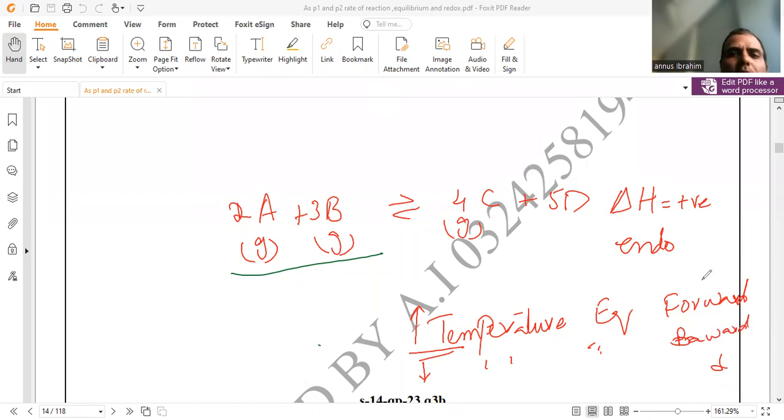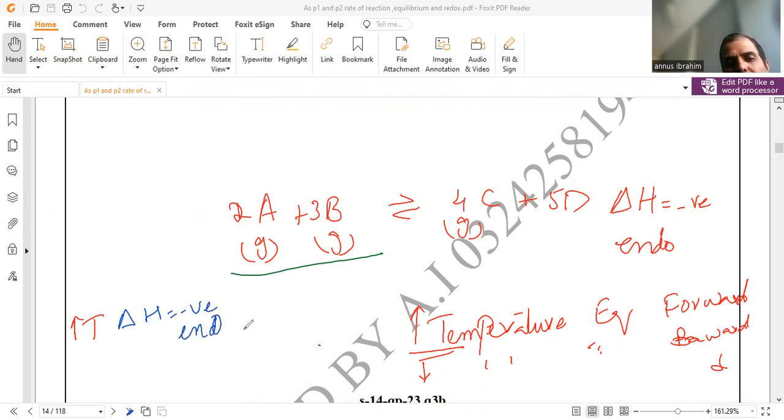For some chemical reactions, we put the value with a negative sign here for understanding purposes. If the reaction has a negative delta H, it means exothermic, so make the statement inverted. You increase the temperature of the reaction mixture where the delta H value is negative, meaning an exothermic reaction.